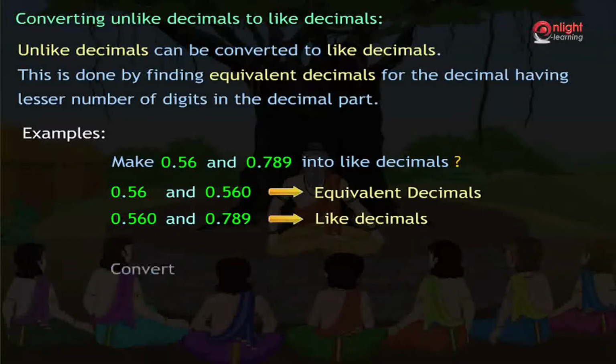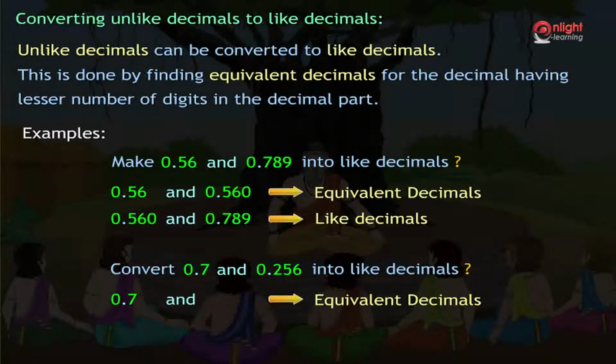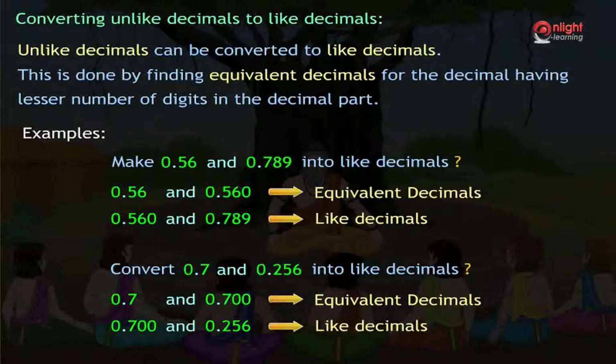Yudhishthir, can you convert 0.7 and 0.256 into like decimals? Since 0.7 has the lesser number of digits in the decimal part, we are required to find equivalent decimals for 0.7, and it must also have the same number of digits in the decimal part as 0.256. Hence, 0.700 and 0.256 are like decimals.